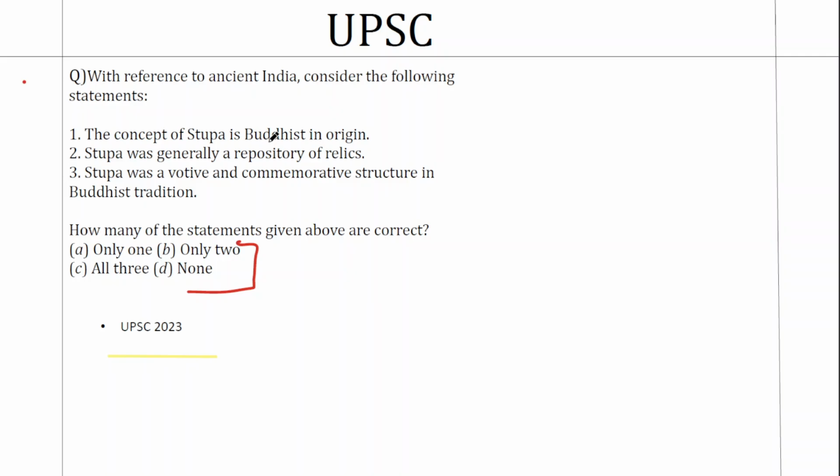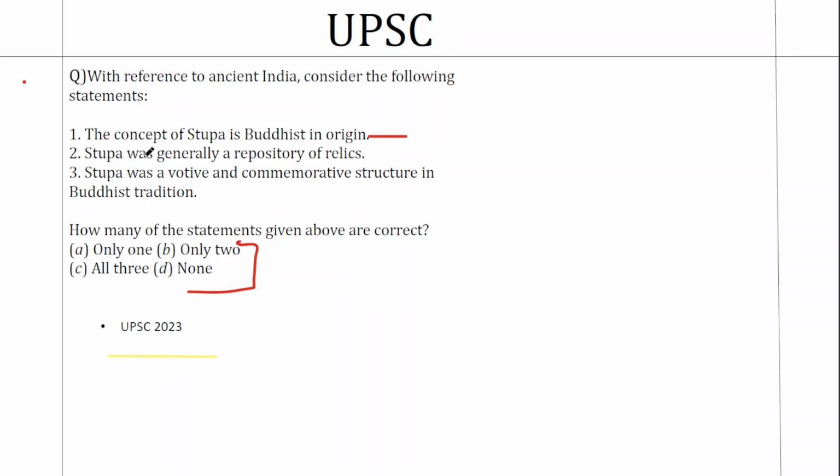Because if you take architecture like that, everything is inspired from something else. If you take the dome, it is inspired from the stupas. If you take Indo-Islamic architecture, it is inspired from Persian architecture. If you take the Gandhara art, it is inspired from Indian as well as Greco-Roman effects. So just like this, architecture and art is inspired from something that predates it. So we can always have a skepticism with something like this. So this first statement may or may not be correct.